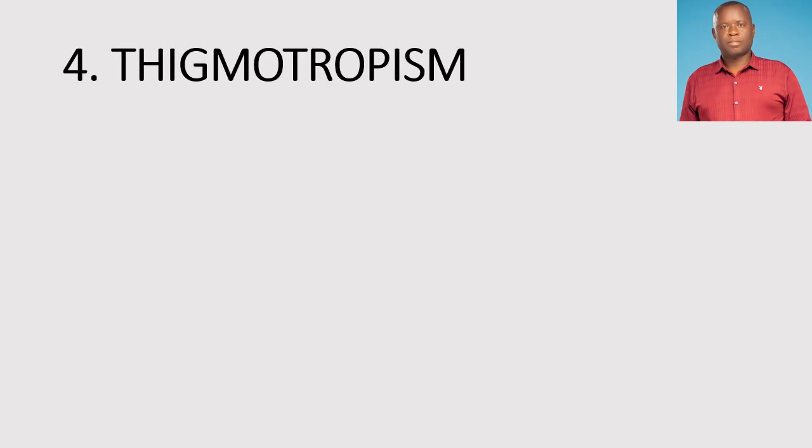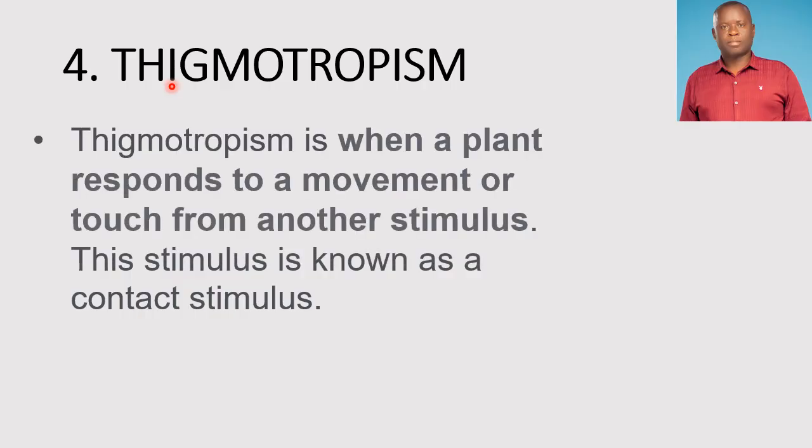The next type of tropism is what is called thigmotropism. Please take note of the word thig. A thig is just a part of something like a tree, a branch. So we define thigmotropism as a type of tropism when a plant responds to a movement or a touch from another stimulus.